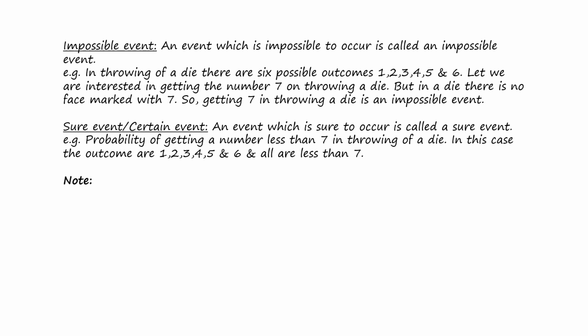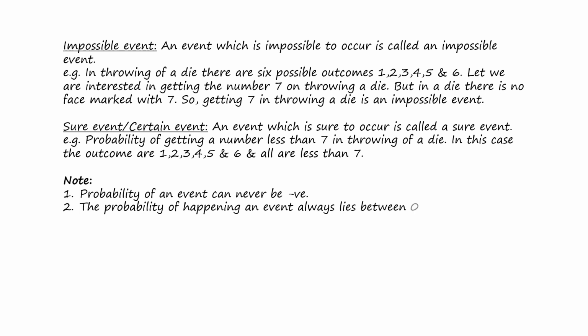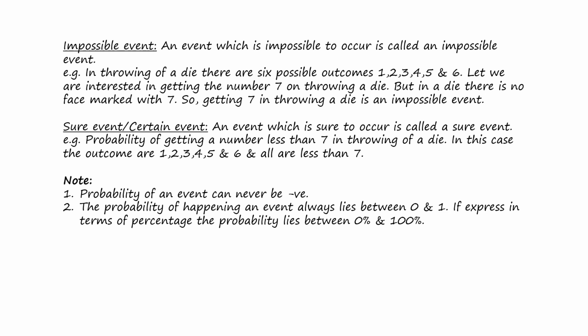Let's see some important points. The first one: the probability of an event can never be negative. The probability of an event happening always lies between 0 and 1. If we express it in terms of percentage, the probability lies between 0% and 100%.